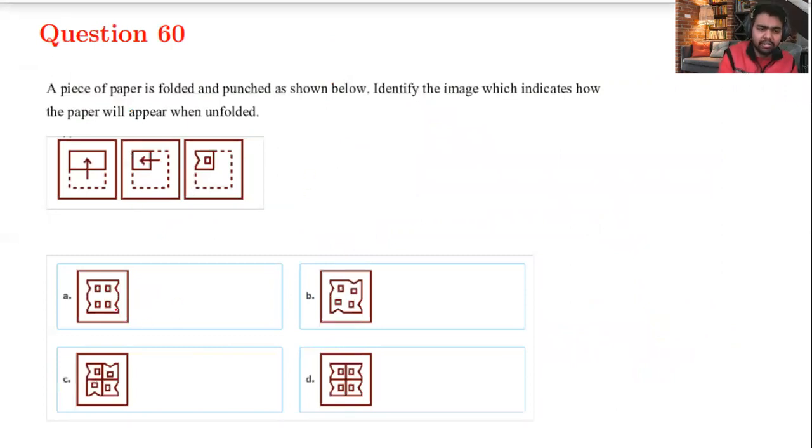You have to say which part is being folded like that. These have a kind of segment. Here I can't see any segment. If there would be a segment, meaning division into 4 parts, I could have seen it here also, but there is no segment. So this can't be my answer, this can't be my answer, because these have a kind of segment, right? A kind of division shape. But here I don't have that. These are not aligned. See how their alignment is. It can't be my answer. This is my answer. It is simple.